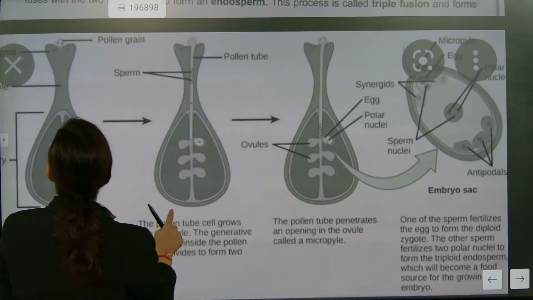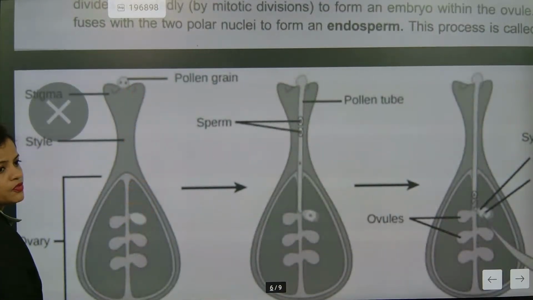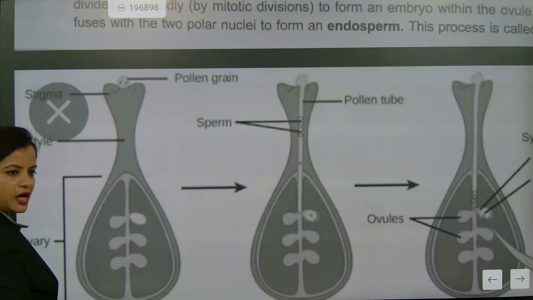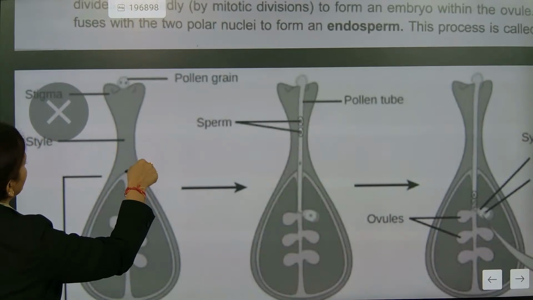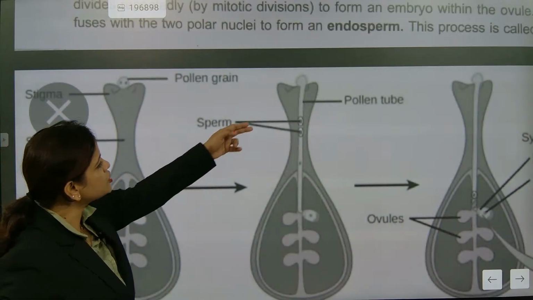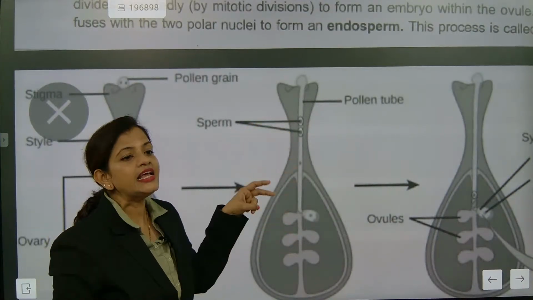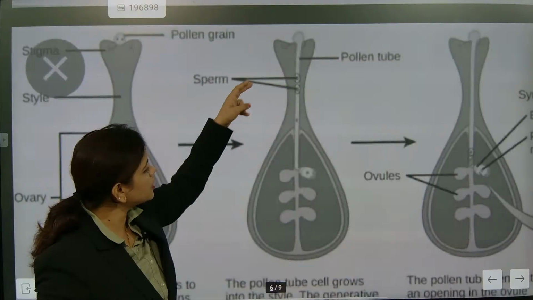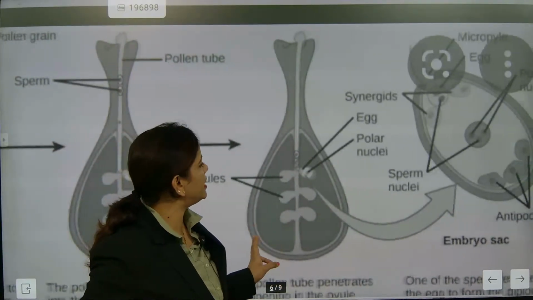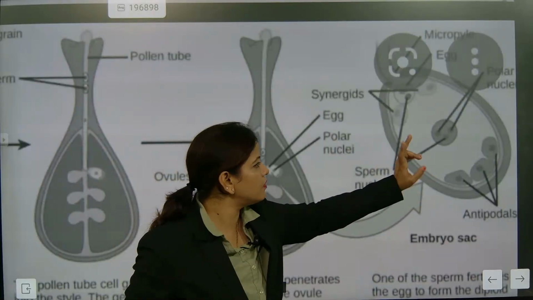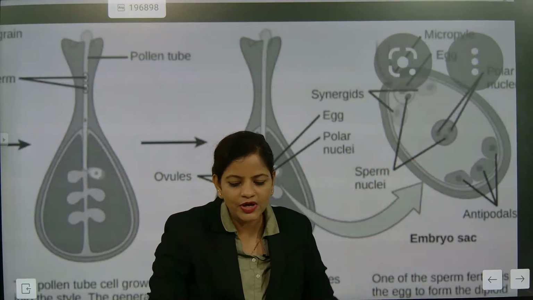So the tube formation will be there. You see, before reproduction, there is no tube formation. The pollen touches the stigma. Understood? Is there any tube? No. Then the tube will be formed. Now in this tube, can you see the two sperms entering? Once the two sperms enter, can you see in the ovule segment that there will be two nuclei? There they are going to fuse. I'm going to explain this part.